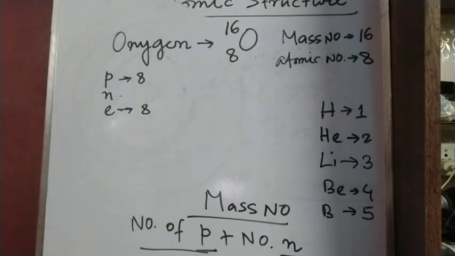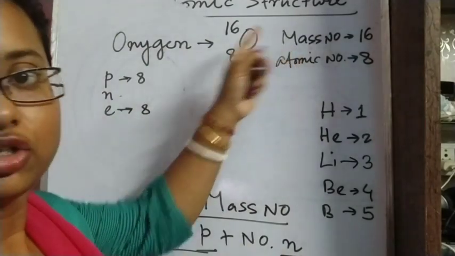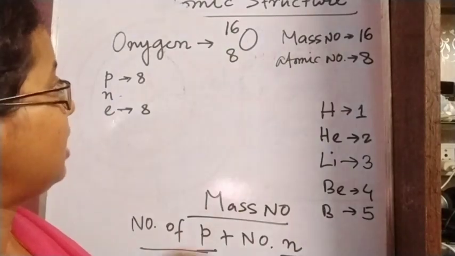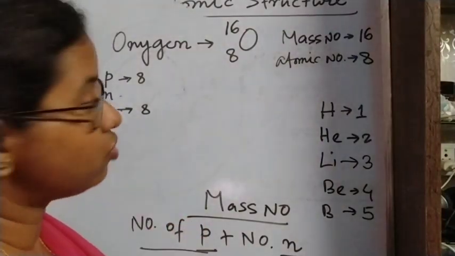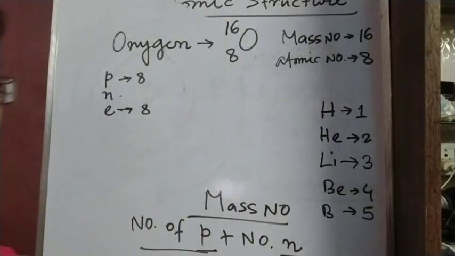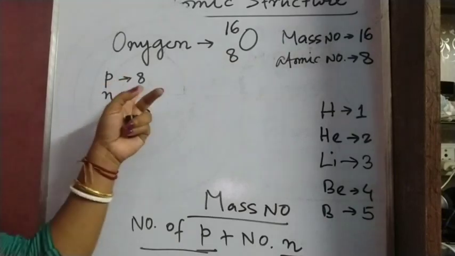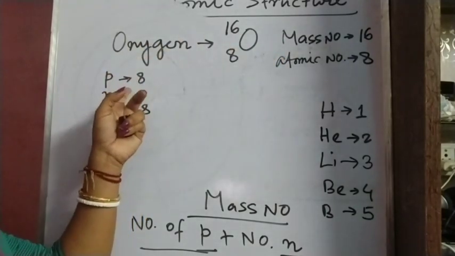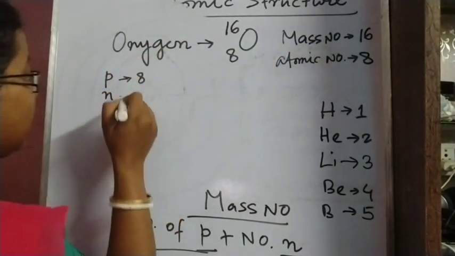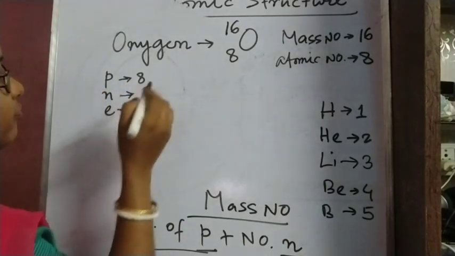Okay. Now from the definition of mass number, we have seen that mass number is the total number of proton and neutron. So we know the mass number, we know the number of proton. So how will we get the number of neutron here?